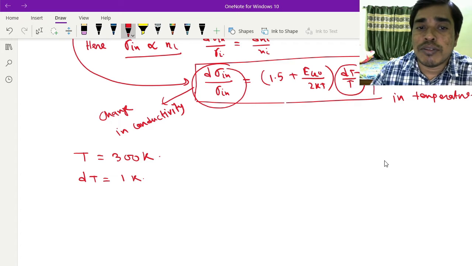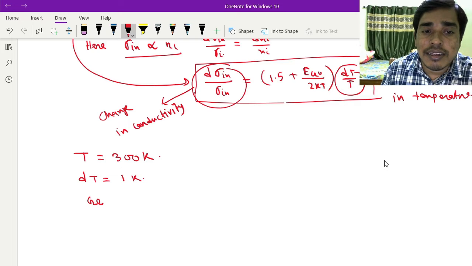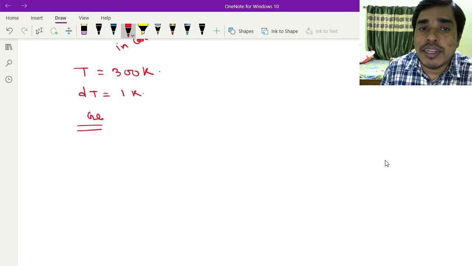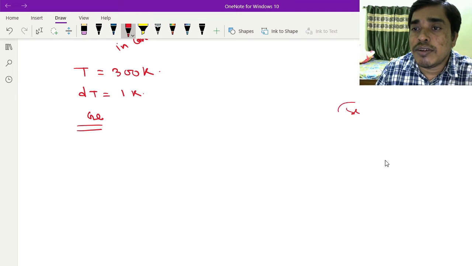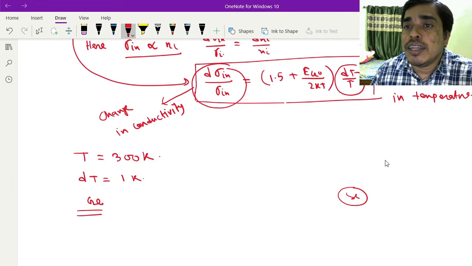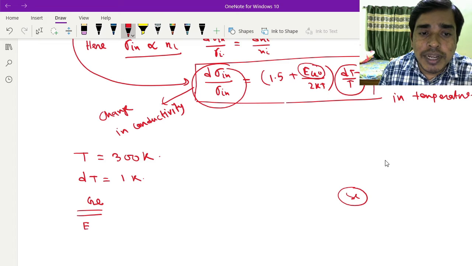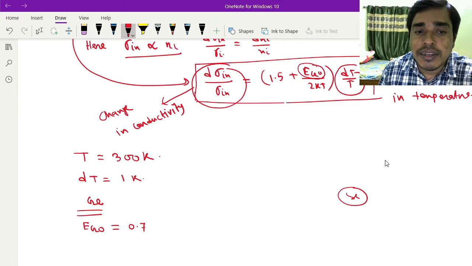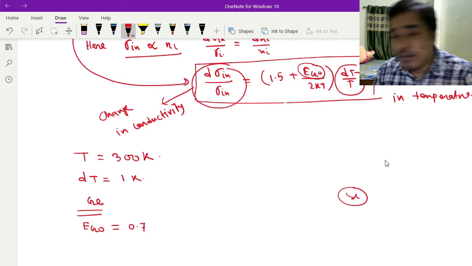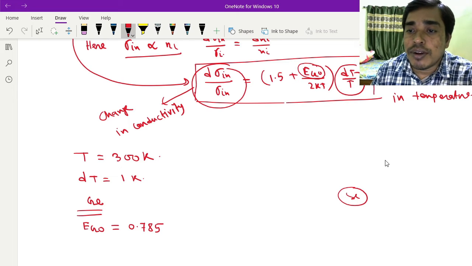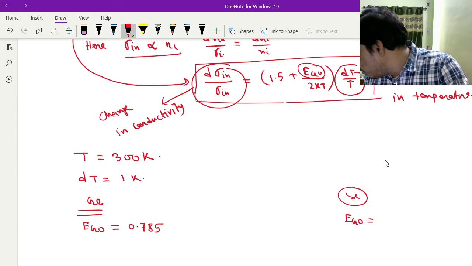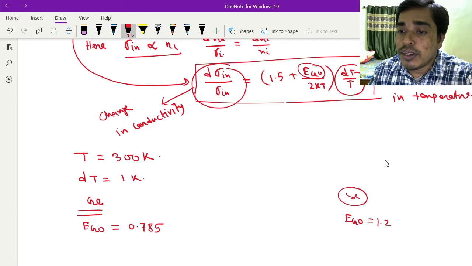Now there are two options, germanium and silicon, so this term will be different. The energy band gap E0 at 0 K for germanium will be 0.785, and for silicon it will be 1.1.